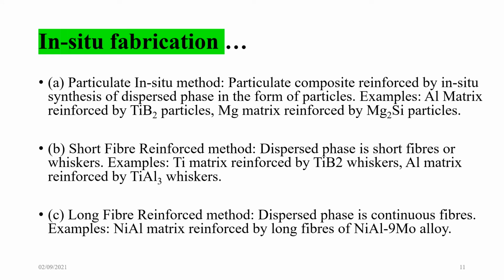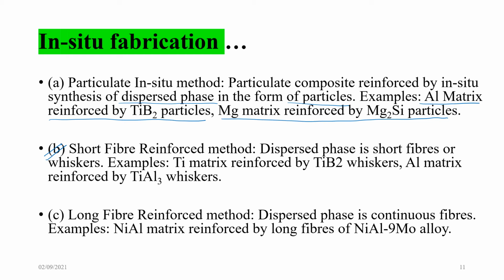So in case of the particulate in situ method, the particulate composite is reinforced by in situ synthesis of dispersed phase in the form of particles. As for example, aluminium matrix reinforced by titanium borate particles, or magnesium matrix reinforced by magnesium silicate particles. Number 2, short fiber reinforced method.